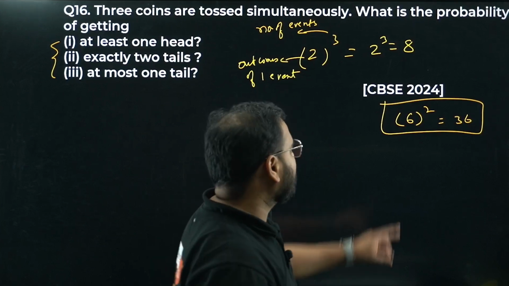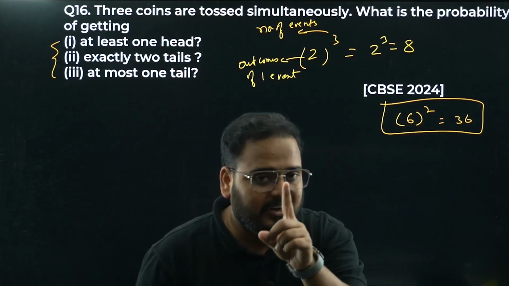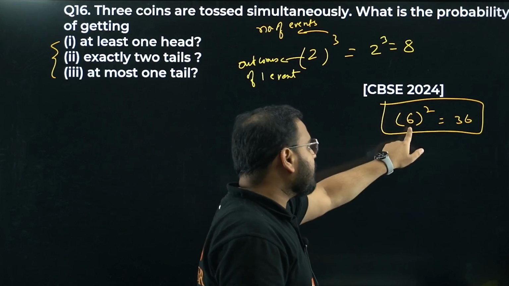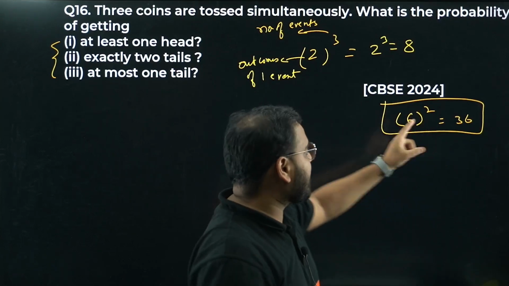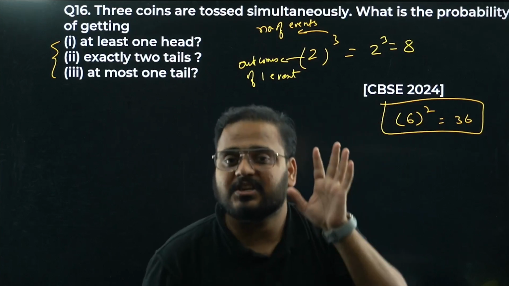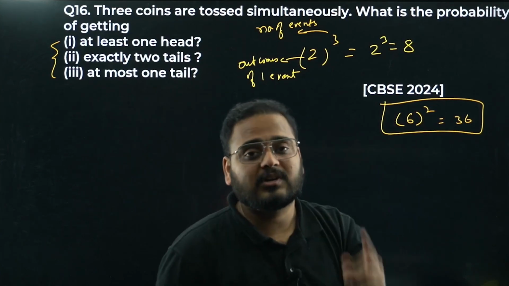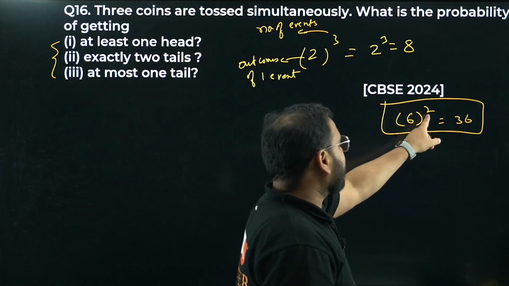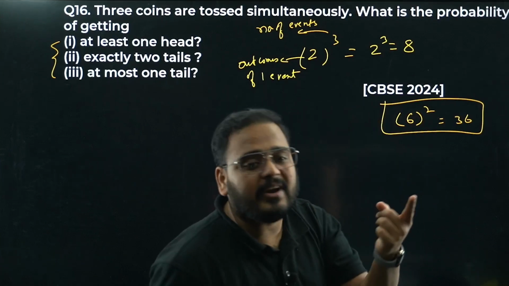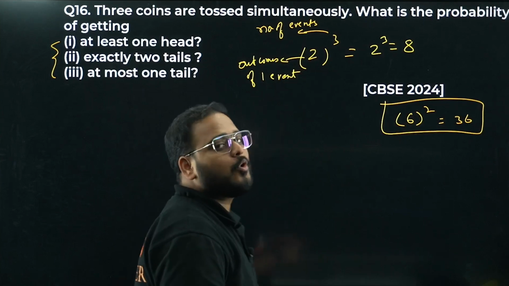What is that about? This represents, bacha, in the bracket, the number of outcomes in one event. Repeat after me if you're watching the video: the number of outcomes in one event is in the bracket. The power represents the total number of such events. I'll repeat again. In the bracket I have the number of outcomes in one event. The power represents the total number of events. So that's why 6 squared is 36 whenever you throw 2 dice.